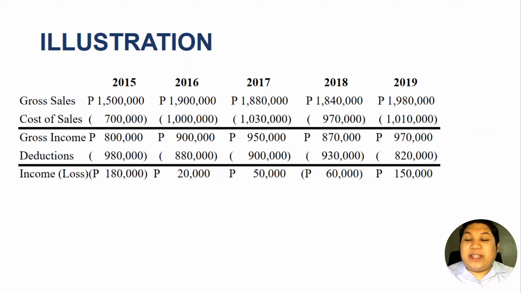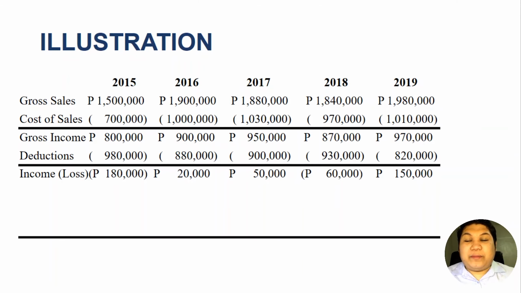For 2015 there was a net loss, and that is 180,000 pesos. In 2016 we have a net income, and that is 20,000 pesos. In 2017 we also have another net income, which is 50,000 pesos. In 2018 we have another net operating loss of 60,000 pesos. And in 2019 we have an operating income of 150,000 pesos.